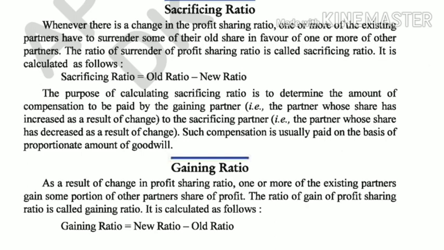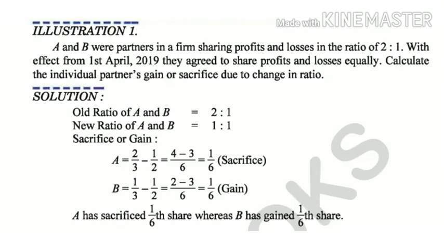Simply remember how to calculate sacrificing ratio. Sacrificing ratio formula, remember, old minus new, and gaining ratio, new minus old. Now this has to be calculated due to change in profit sharing ratio. Other than this, we will calculate the goodwill value, revaluation of assets and liabilities, accumulated profit and loss. These things will have to be adjusted. We will see one by one. Now see the first illustration.